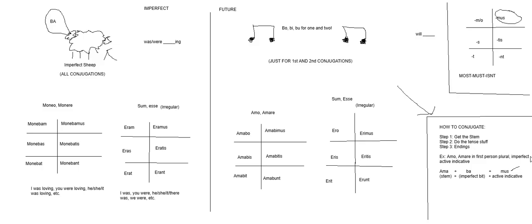So, as we said before, the imperfect is based on ba, that's the tense stuff for the imperfect. And the future tense stuff is bo, be, boo, depending on what person and number you are looking at. And that's about all we have for chapter 6. I recommend memorizing bo, be, boo for 1 and 2, and the imperfect sheep, and you shouldn't have any problems with these 2 tenses.